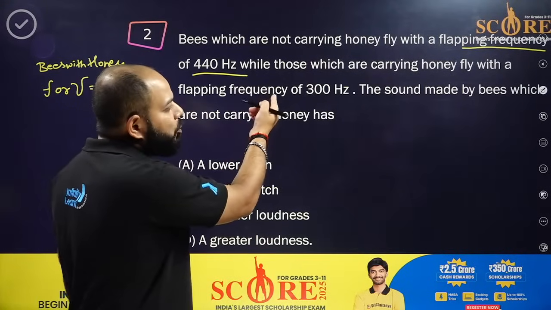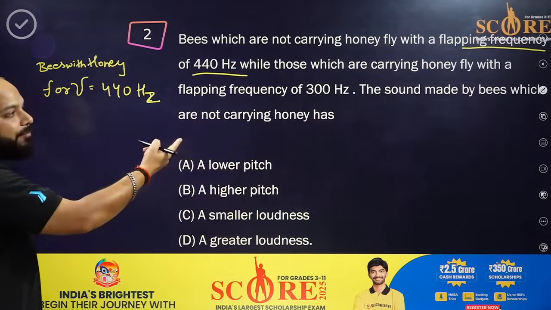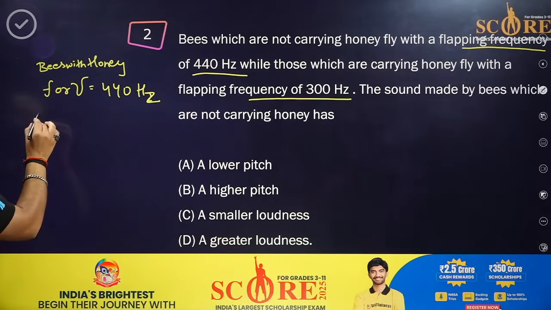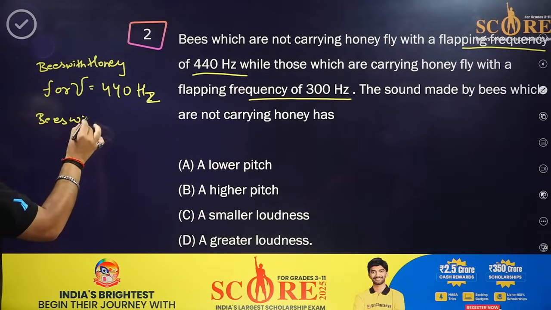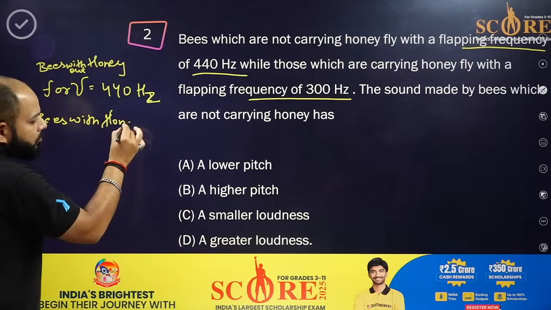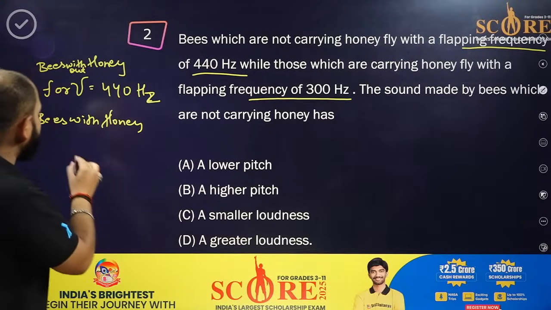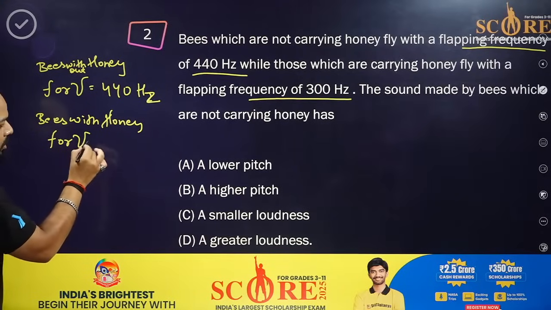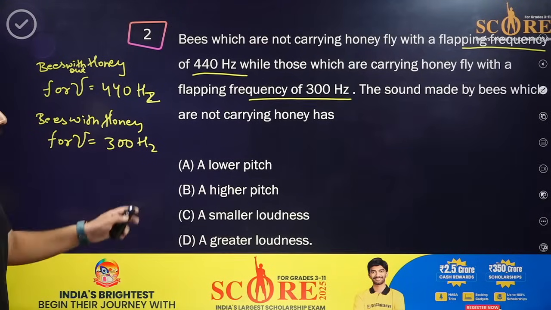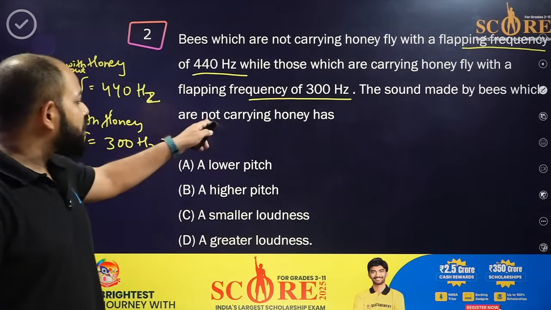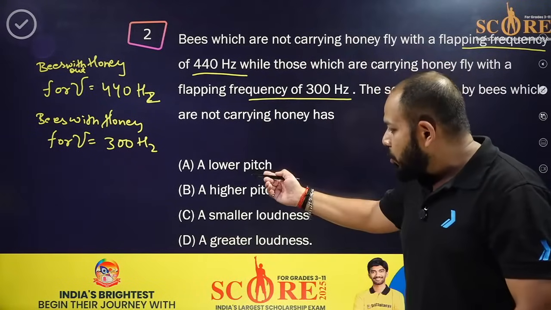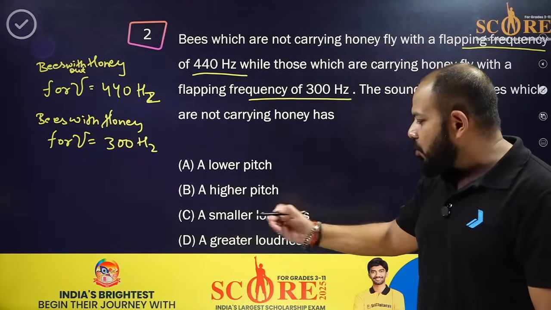Those which are carrying honey fly with a flapping frequency of 300. So that is bees with honey: without honey it is 440, and with honey it is 300 hertz. Clear? Now the sound made by the bees which are not carrying honey: lower pitch, higher pitch, smaller loudness, greater loudness.